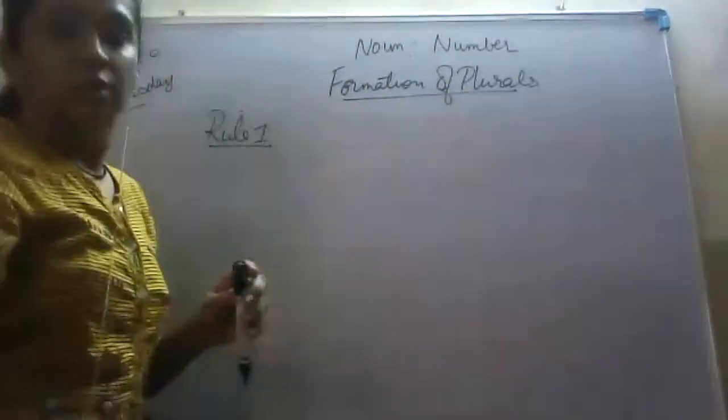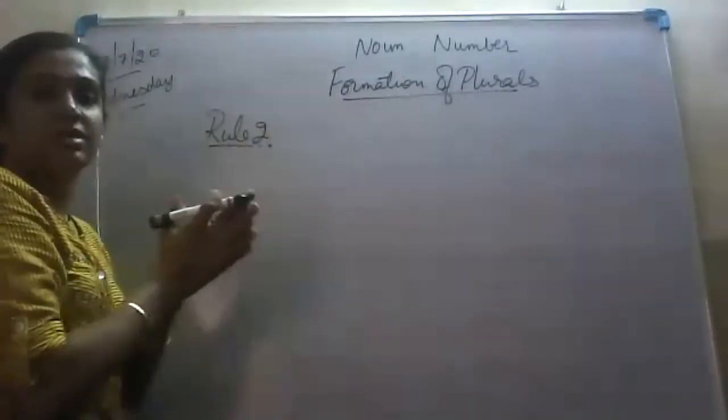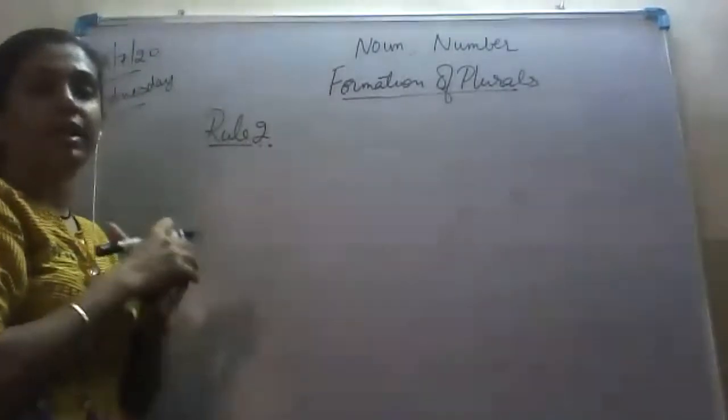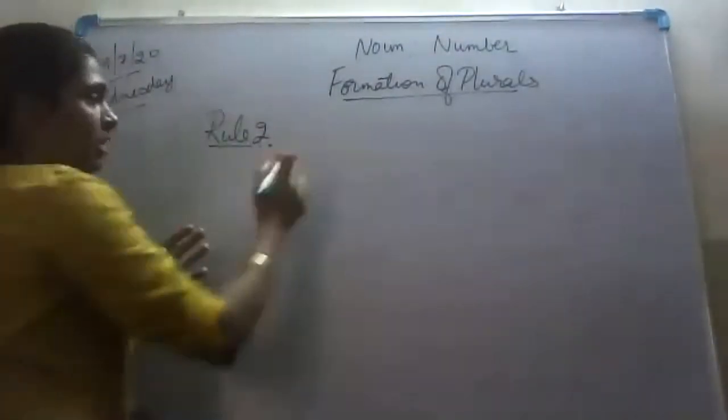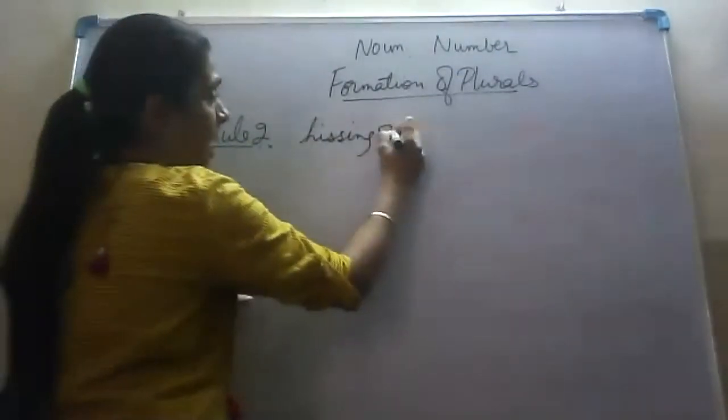Now rule number 2 is, how do we change a singular noun ending with a hissing sound? That is, noun ending with hissing sound.